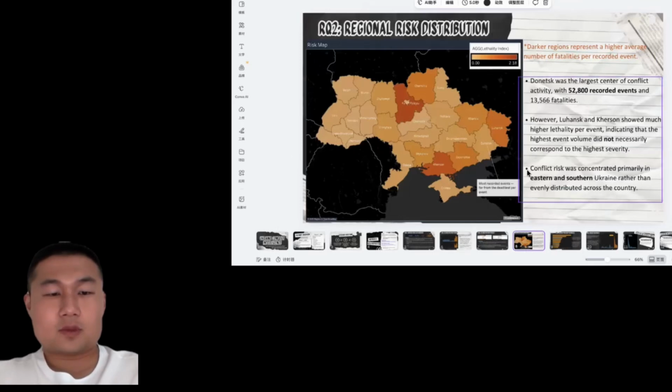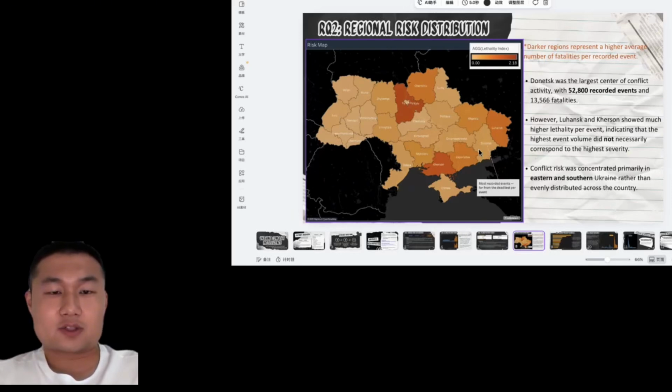Next, we wanted to know where the conflict risk was concentrated. In this map, darker colors represent a higher average number of fatalities per conflict event. Donetsk recorded the largest number of conflict events and fatalities overall.